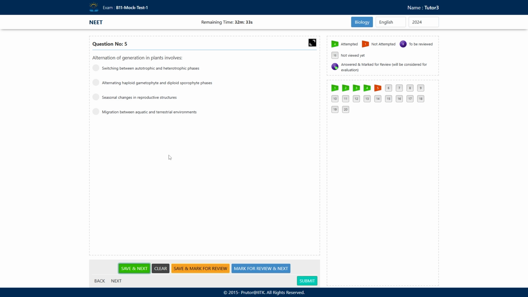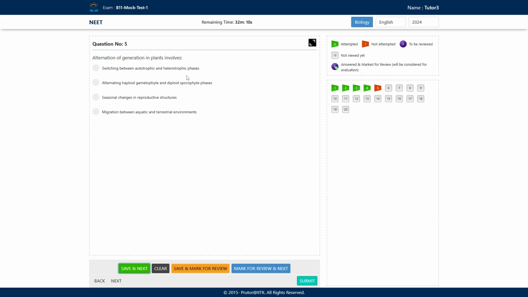So, there is an alternation of diploid with haploid. What is the diploid structure? Diploid phase, sporophytic structure, sporophyte. And there is a haploid phase that is called gametophyte, right? So, this is the correct option.